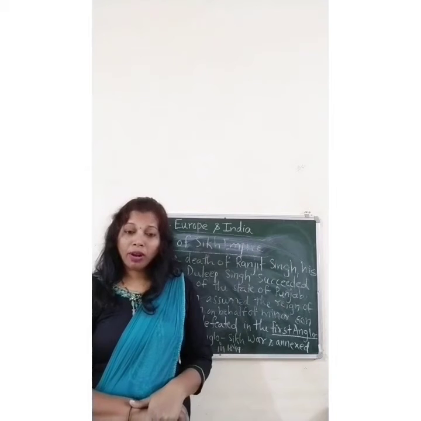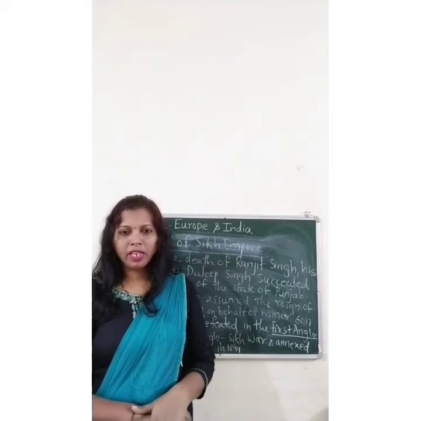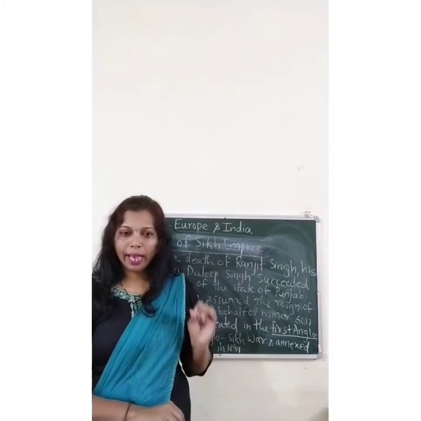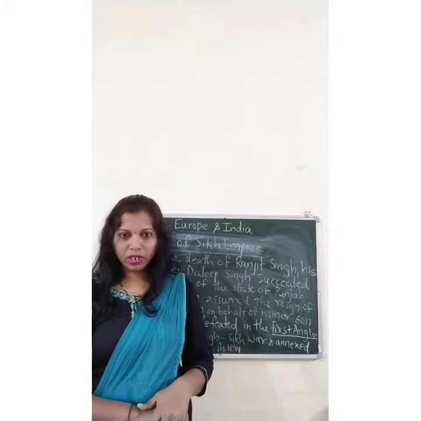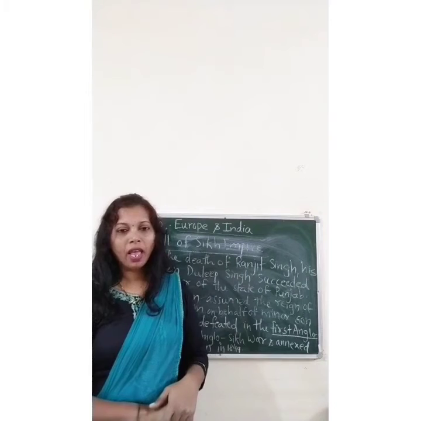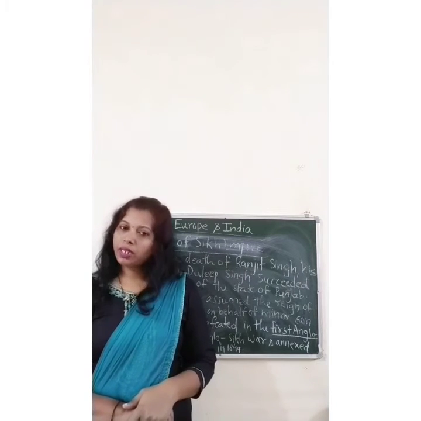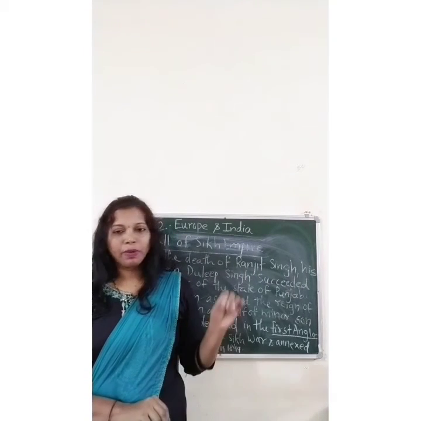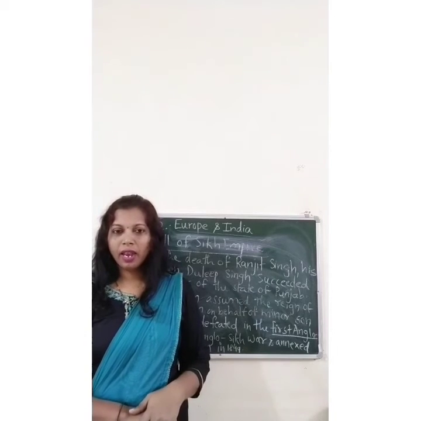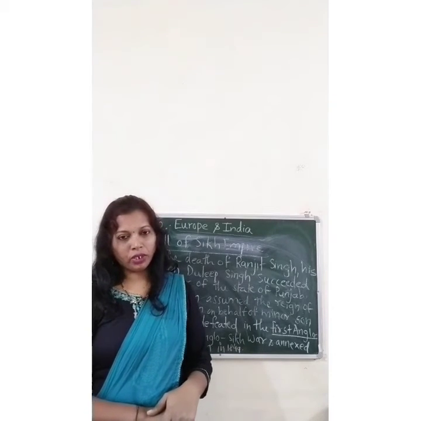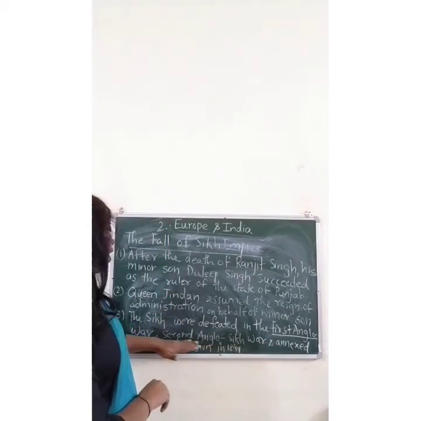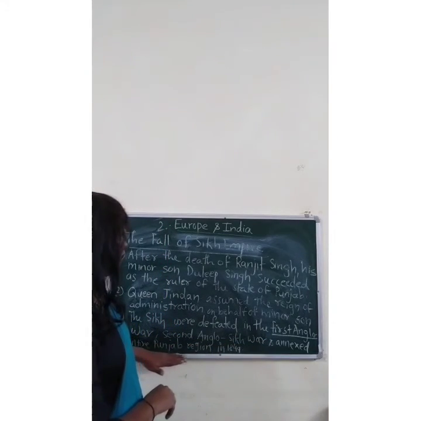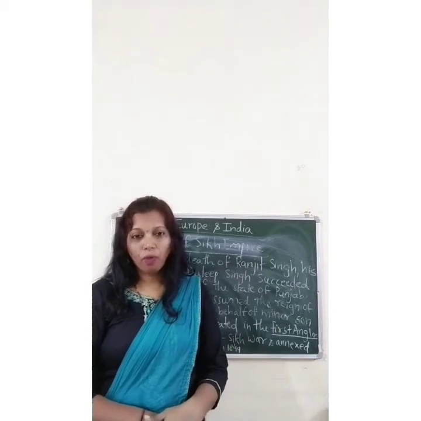Again, Mulraj, who was the chieftain of Punjab, saw that the British wanted to capture the Punjab area. He again went to war with the British along with his Sardars. But in that also the Sikh people were defeated. The British defeated the Sikhs there, and that is how they laid the foundation of their rule in Punjab, and they annexed the entire Punjab region in 1849.